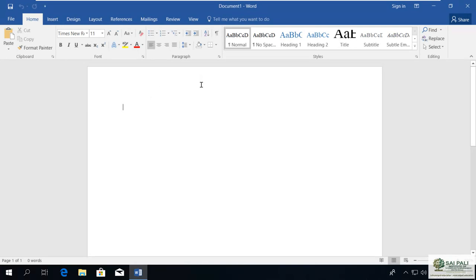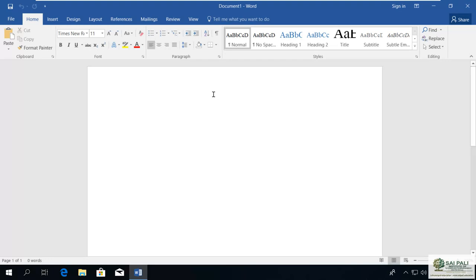The same interface you will see in all the other applications of MS Office, but you will see some different options. Options will differ because the application is different. In Microsoft Excel you will see some other options, in Microsoft Word we are seeing some other options, but they have the same interface.